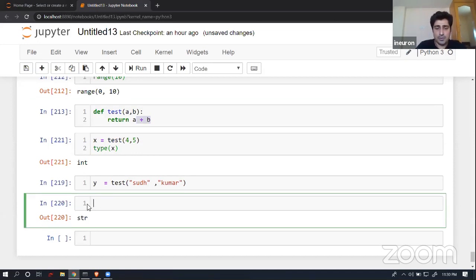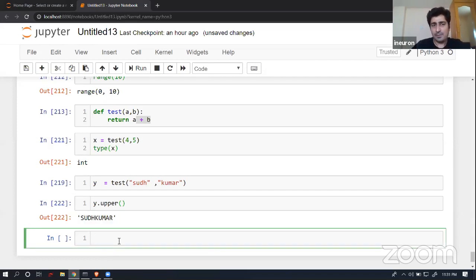So now if I wanted to do that, y.upper(), it will be able to convert these things into uppercase, and you will be able to perform a manipulation operation. Now, apart from that, this is something that we have done.